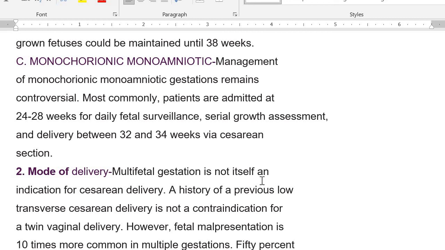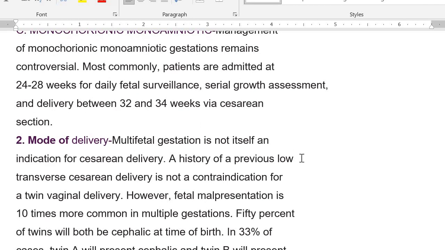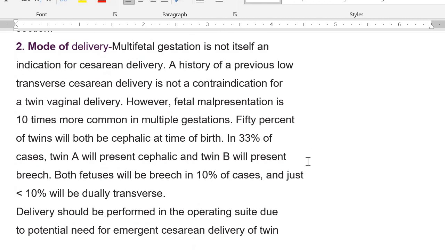In cases of monochorionic monoamniotic pregnancies, the management remains controversial. Most commonly, patients are admitted at 24 to 28 weeks for daily fetal surveillance and serial growth assessment, with delivery between 32 and 34 weeks via cesarean section. Mode of delivery: the first important thing was time of delivery, and the second important issue is mode of delivery.